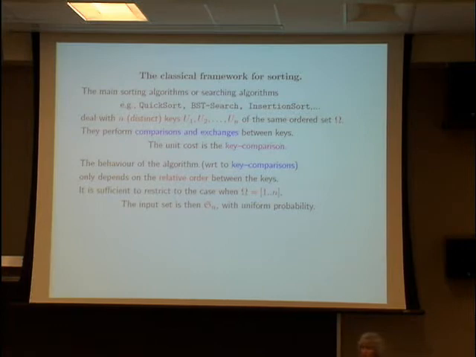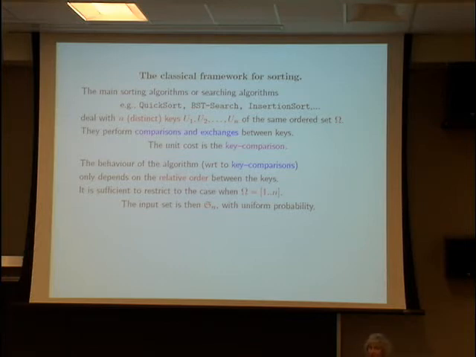And now, when we wish to describe the behavior of the algorithm, this algorithm depends only on the relative order between keys. And if it is so, you can always assume that the keys belong to the set omega, the set of numbers between 1 and n.